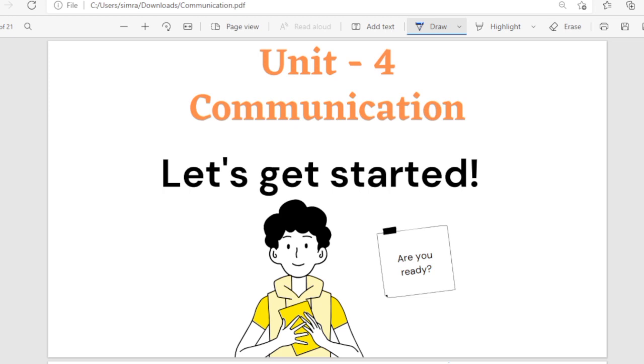Now since today we are starting unit 4 of our paper 1 syllabus, which is communication. So what are the important points for communication topic? What all topics you need to make notes, how you need to revise it, which PYQs are expected, and all other things that I'll be telling you as I'm going to explain this unit. When I'll take another unit, same I'll do for that also. What are the important topics of that unit, how you need to prepare notes.